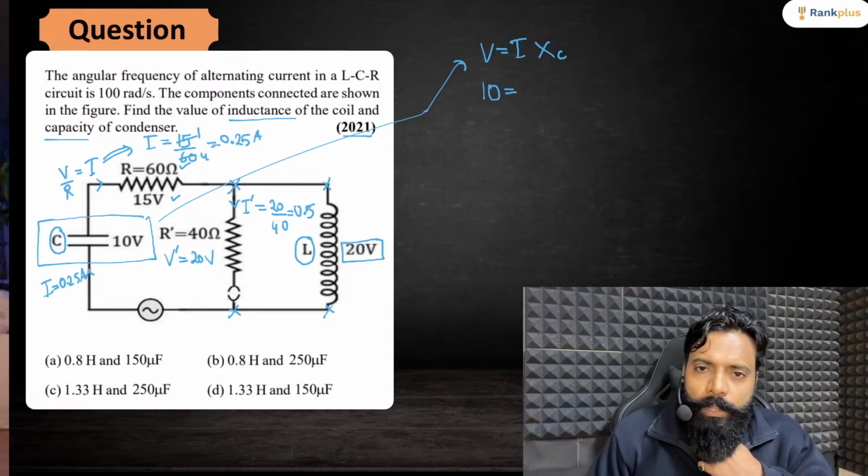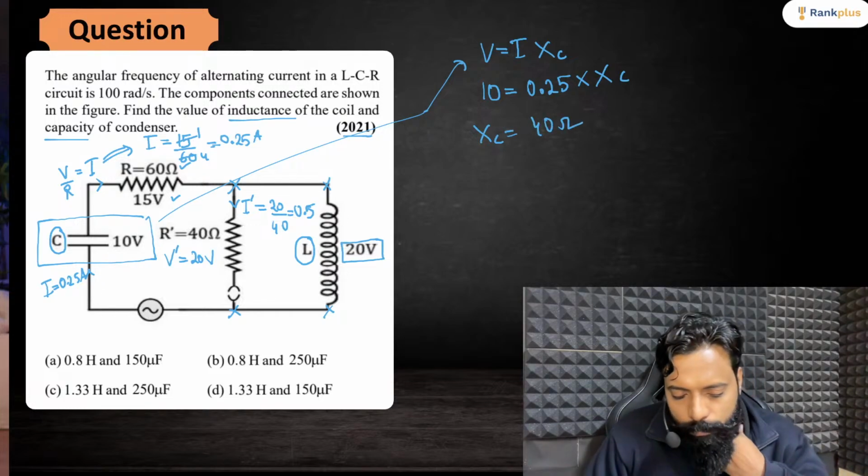Voltage is 10 here, current is 0.25, and XC we have to find out. So XC will be equal to 40, so XC will be 40 ohms. Are you getting?